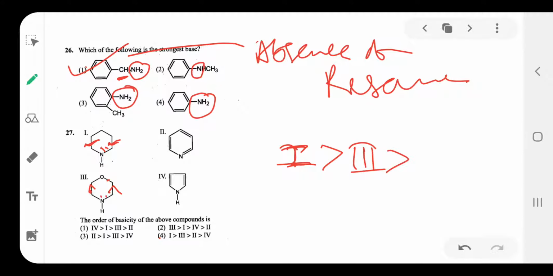Next, between the second and fourth, in the fourth one the lone pair is involved in resonance, so its availability is very less. So the fourth one is the weakest base. After that, the second one is next in priority. So 1 3 2 4 is the correct option. Option is 4.